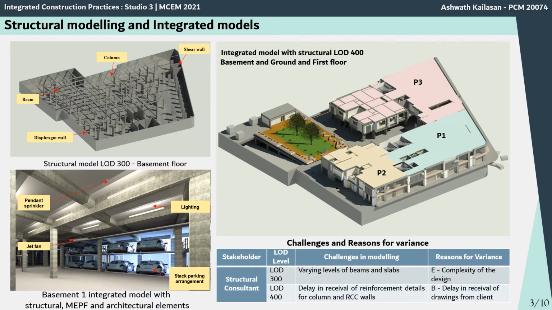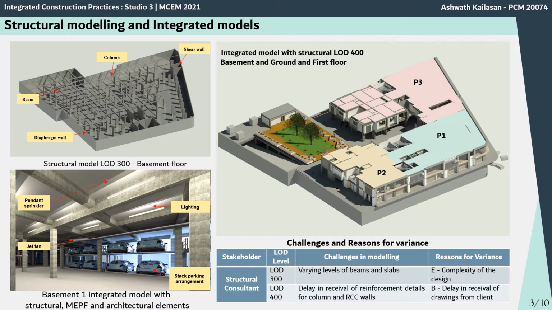The first image shows the LOD 300 model for the basement. And then in the below image, we could see the integrated one with the structural elements, MEPF, and also the architectural elements, which shows a clear image with the stack parking, the lighting, the pendant sprinklers placed, the jet fans placed, etc. And also in the top right, we could see the entire integrated model in which we could see the landscaping, ramp area, and also the other features. The pores are also mentioned here.